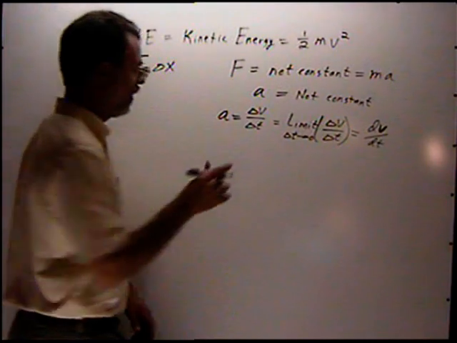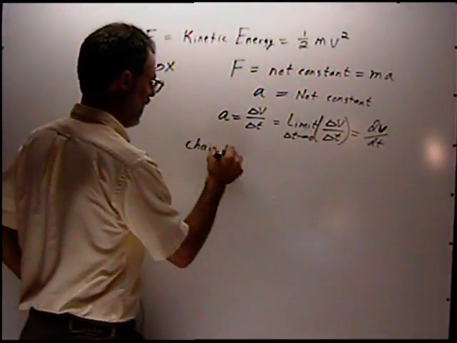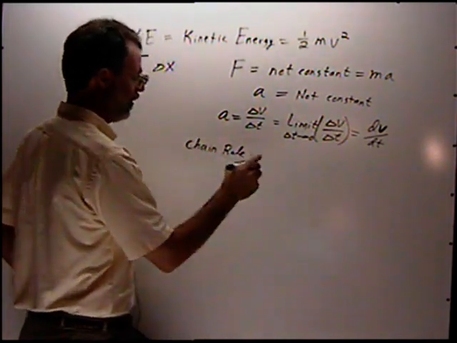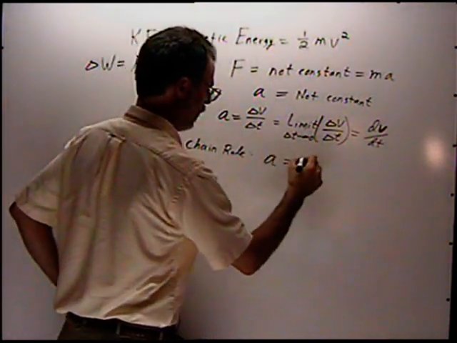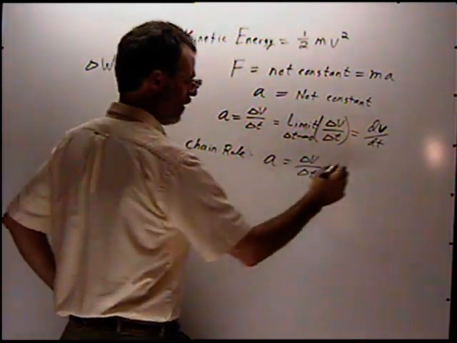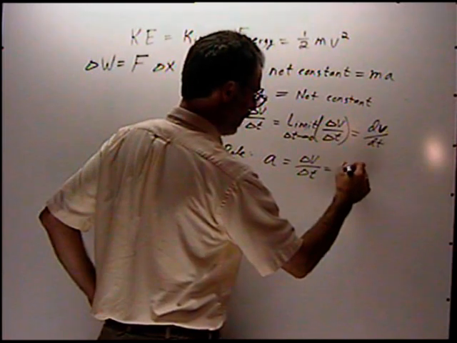Now, what we're going to do is invoke what we call the chain rule. The chain rule goes like this. I'm going to look at it the easy way. I'm going to introduce another variable, delta x.